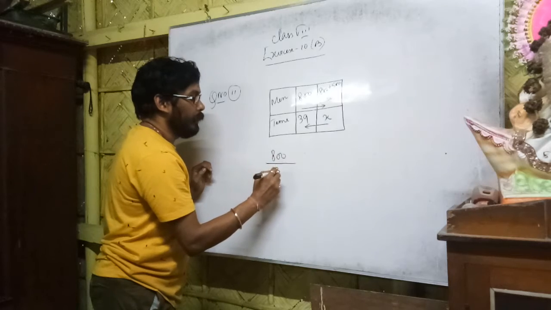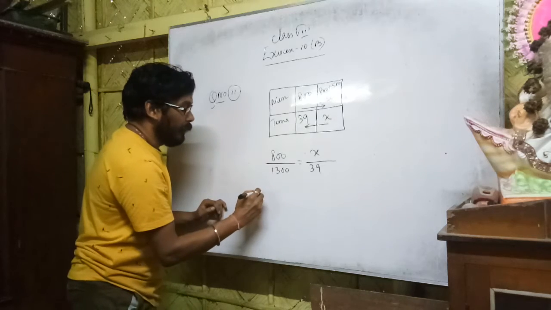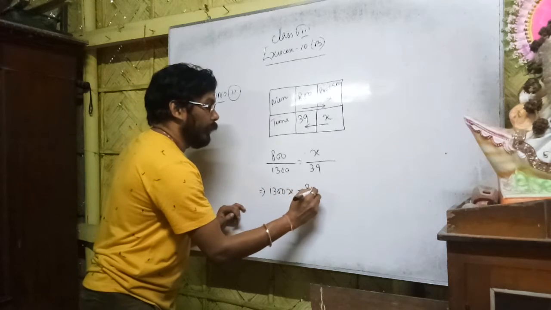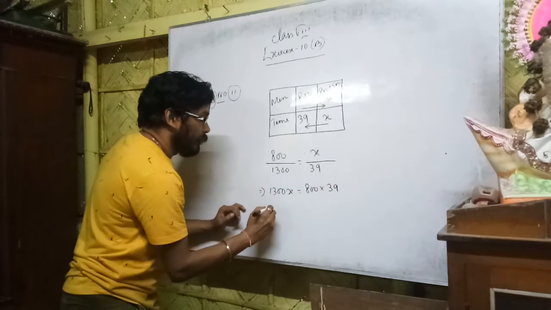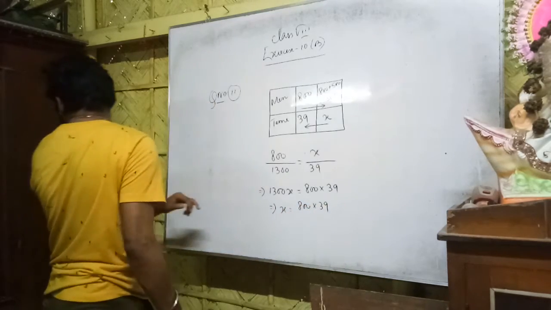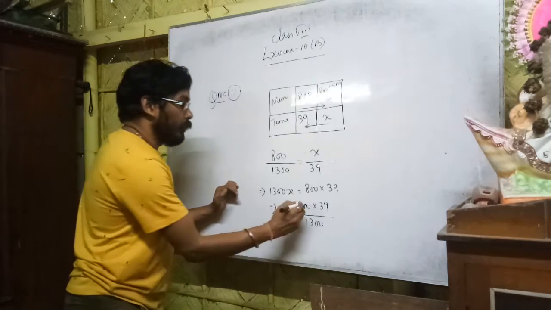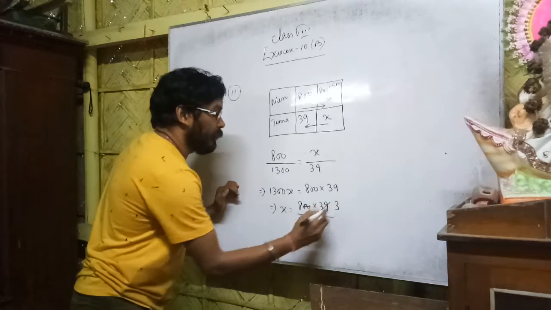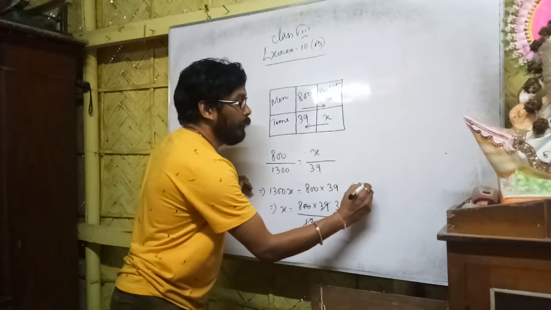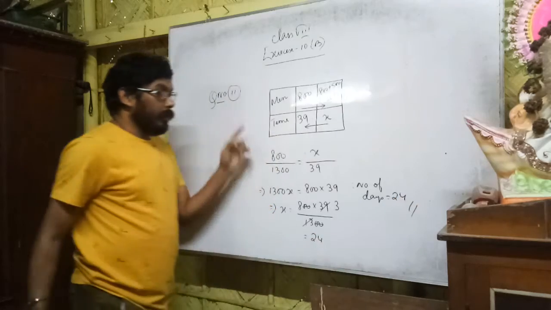800 by 1300 equal to x by 39. Cross multiply it. 1300x equal to 800 into 39. So x equal to 800 into 39 by 1300. So 0 0 cancel, 13 times 3 is 39, so it is 24. So the food will last for 24 days. Number of days equal to 24. Copy it.